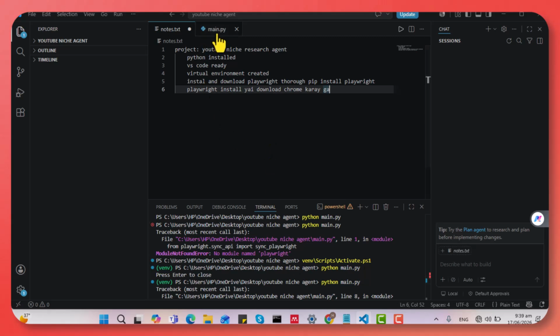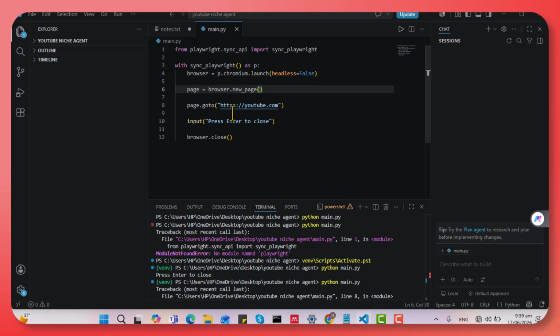After that, I wrote code for opening YouTube automatically. It's Python code, and here you see that code. After the setup was completed, this code was written. The purpose of this script was simple: open a browser, open YouTube, and prove that browser automation is working correctly. Most important part. This is the main.py. This is the main file.